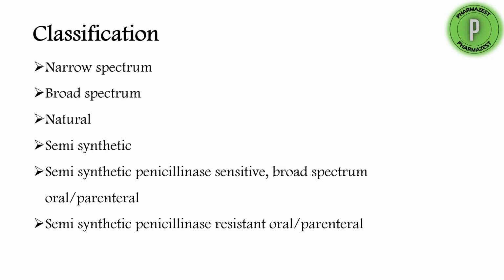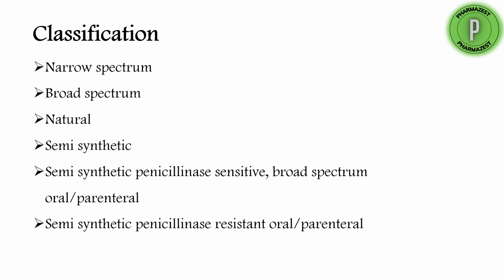Now coming to the classification of penicillins, there are a number of classifications. We can write according to our convenience and understanding. I have gone through all the different classifications and combined them into one. So we have narrow spectrum and broad spectrum penicillins.